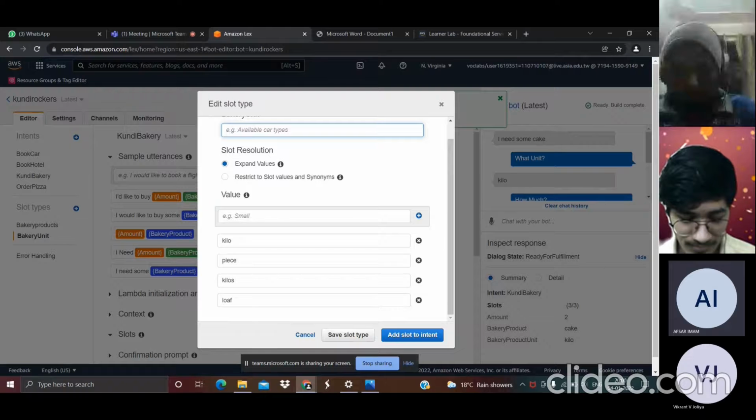In this slot type, I created another one, named bakery unit. Unit means how many kilos you want, how many pieces, how many kilos, how many loaves. In the next slide we will see how we will communicate between the bot and the user. Next slide.